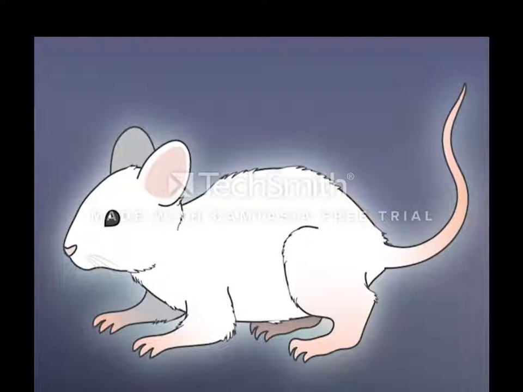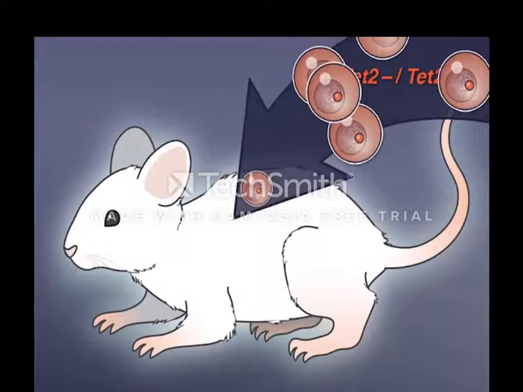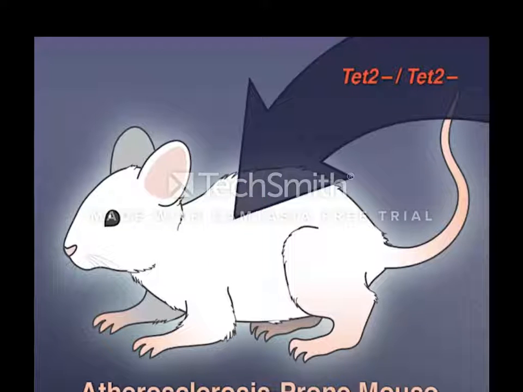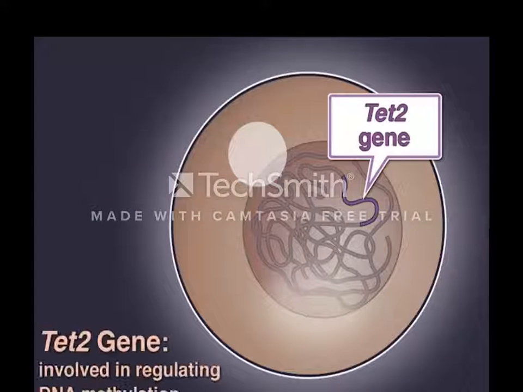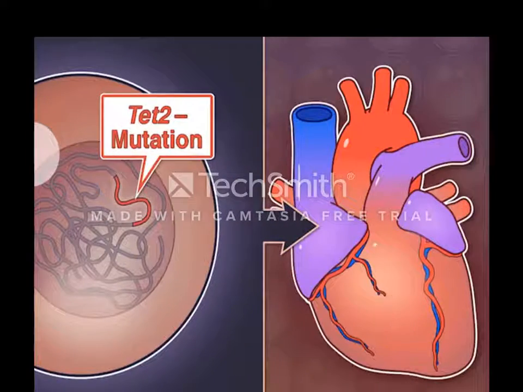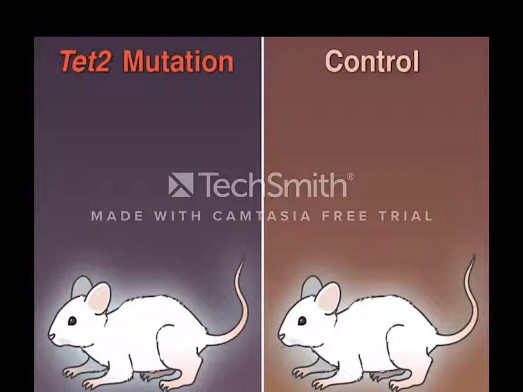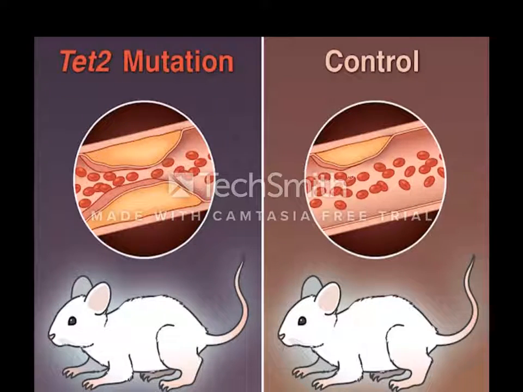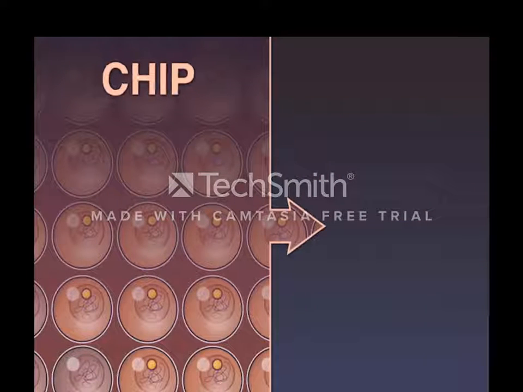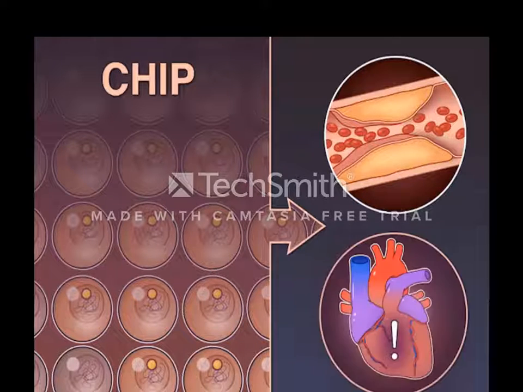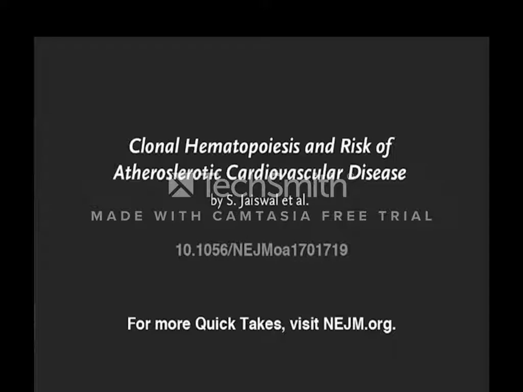The investigators also engrafted bone marrow with loss of TET2 function into atherosclerosis-prone mice. TET2, a gene involved in regulating DNA methylation, is commonly mutated in CHIP and is associated with coronary heart disease. As compared with controls, mice with loss of TET2 function developed larger atherosclerotic lesions in the aortic root and aorta. The authors conclude that somatic mutations in hematopoietic cells contribute to the development of atherosclerosis and coronary heart disease. Full study results are available at nejm.org.